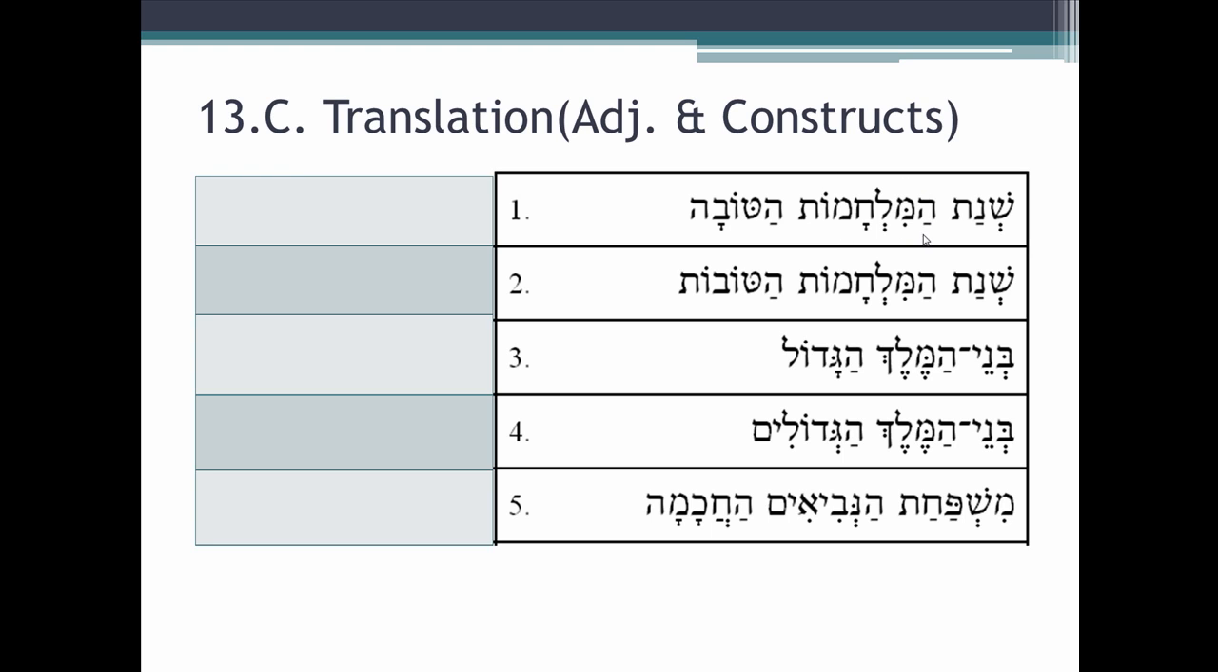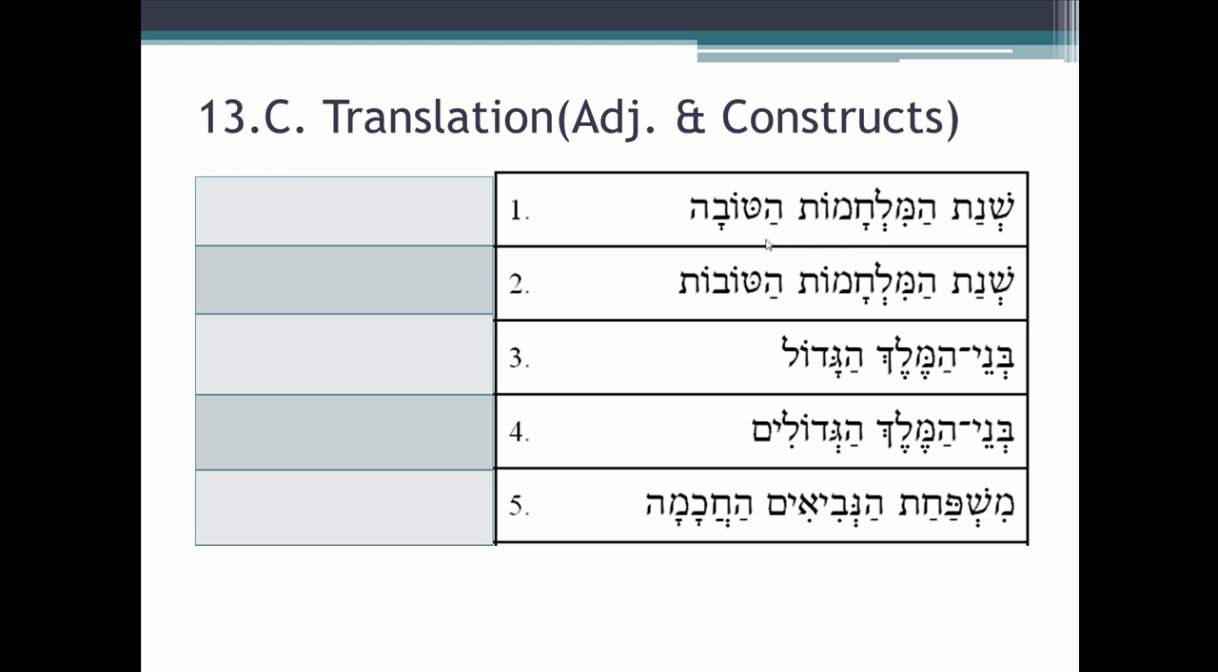This one's definite because of the article, and so that makes the construct noun definite. Remember, the construct noun will not take the article ever. It gets its definiteness from the absolute noun that has the article, or if the absolute noun is definite inherently, like a proper name. So by itself, this would be the year of the battles. But now we have hatova. Here we have an adjective, tov, good, with an article.